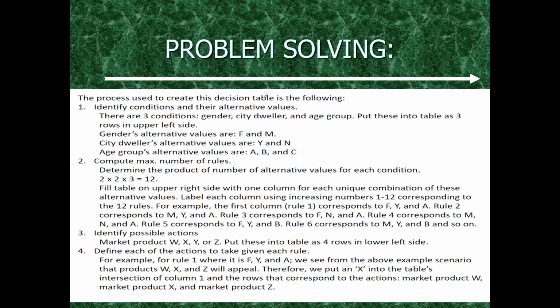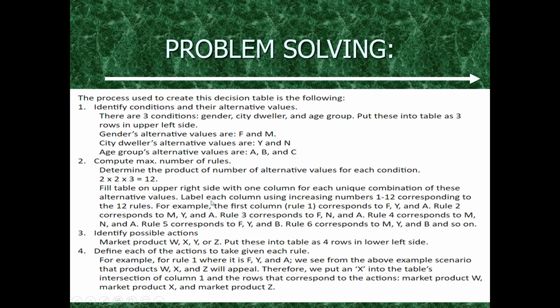Now we need to compute the maximal possible number of outcomes, which will be 2 times 2 times 3. Female and male is 2, Y and N is another 2, and 3 for A, B, C. If you multiply all of them, like a permutation, how many possible outcomes do we have? We will have 12 possible outcomes. This is how we will design the table, and we will see the possible market products. Our market products are W, X, Y, or Z, so we will also put these in 4 rows in the lower left side.